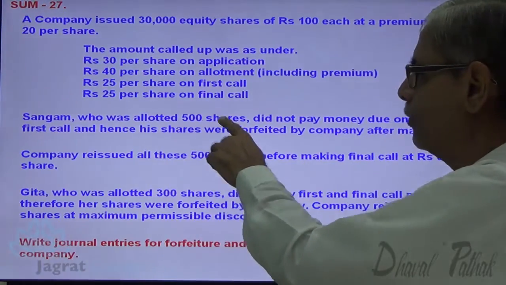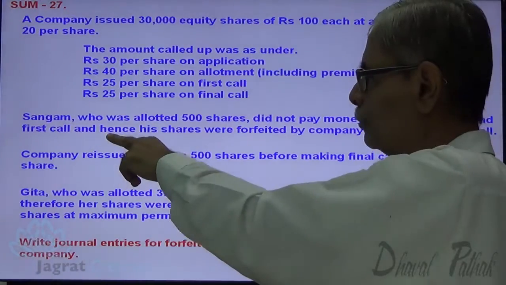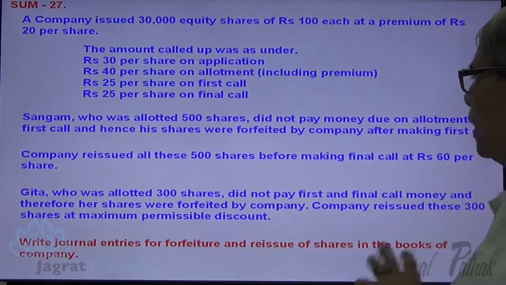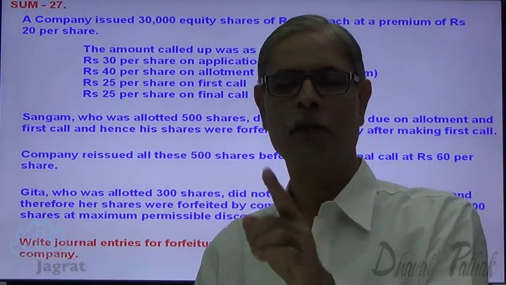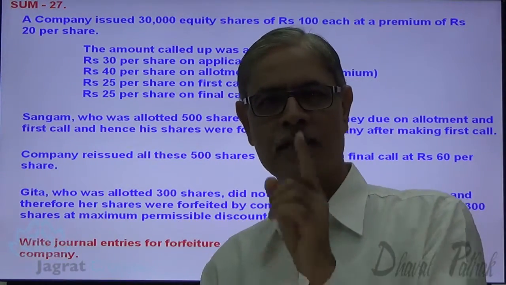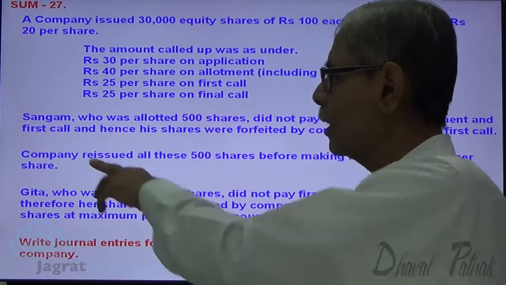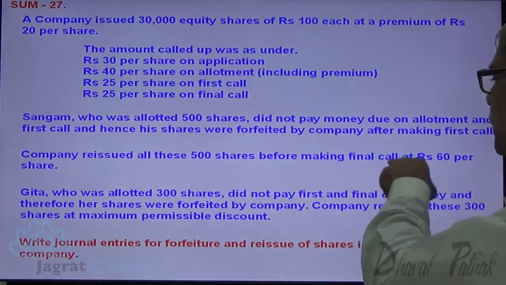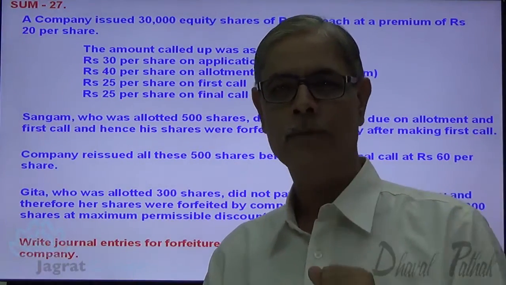Sangam, who was allotted 500 shares, did not pay money due on allotment and first call, and his shares were forfeited by the company after making first call. Sangam has not paid allotment and first call. His shares are forfeited before demanding final call. Company reissued all the 500 shares before making final call at 60 per share. So these shares are reissued.